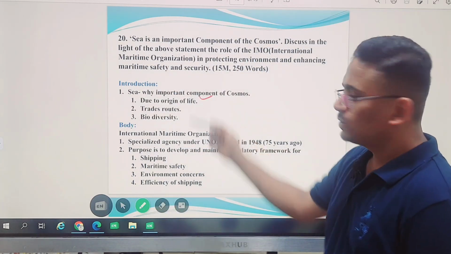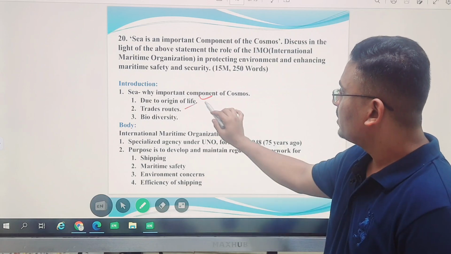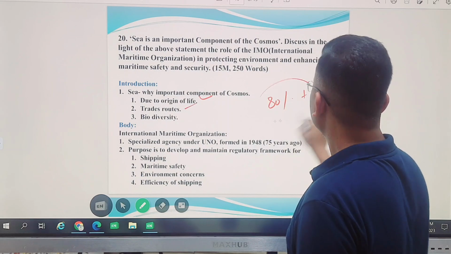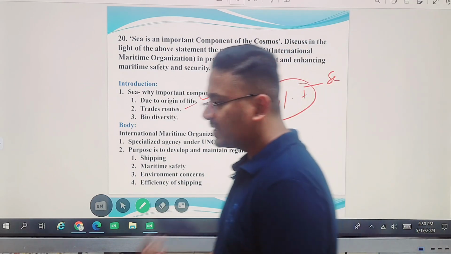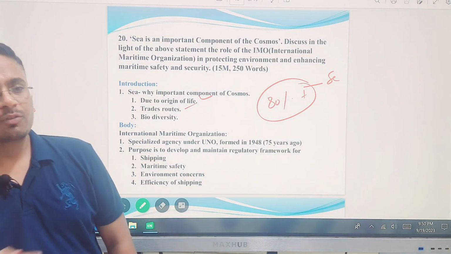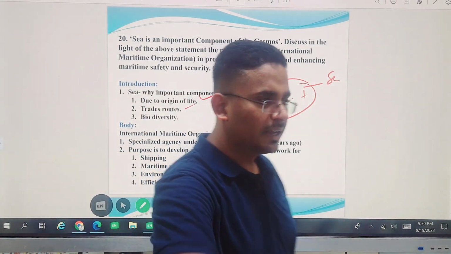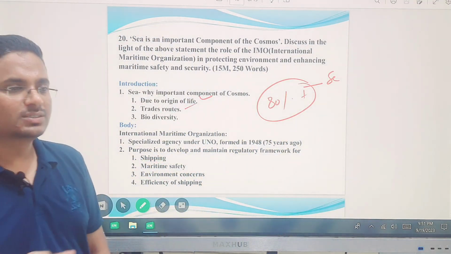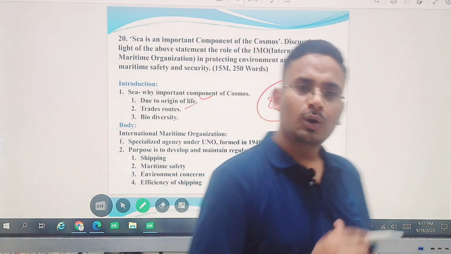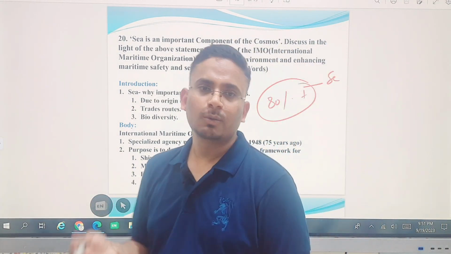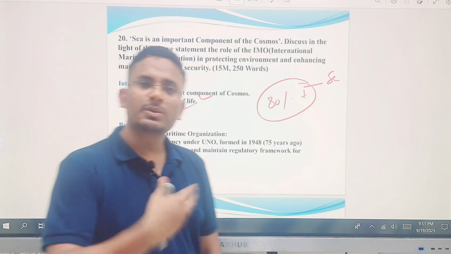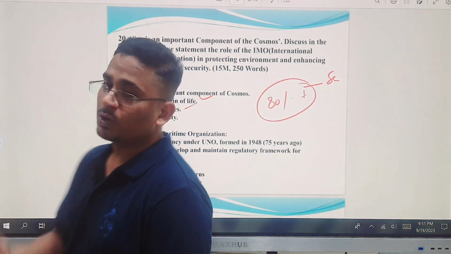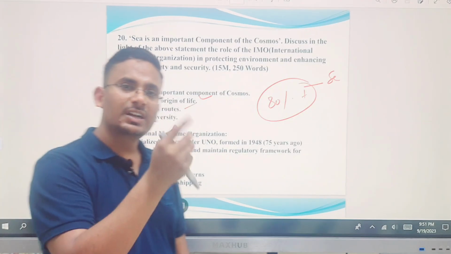The first one is origin of life. The second one is trade route, an important trade route. Most of the trade in the world, about 80% plus, happens through sea today. Why sea? Why not road? It is difficult. You have to cross different terrains, and you have to take the vehicle, diesel, petrol and those things. Then the friction force. All those things increase the cost of transportation. If the cost of transportation is high, what happens at the end of the day? The product gets very costly. When the product is costly, what happens to that trade?